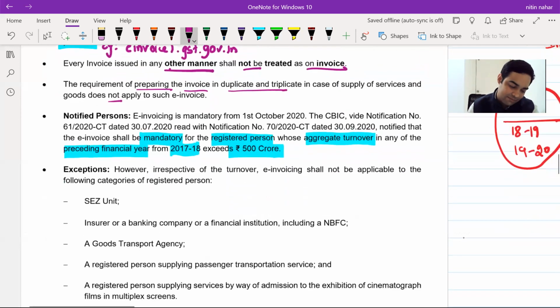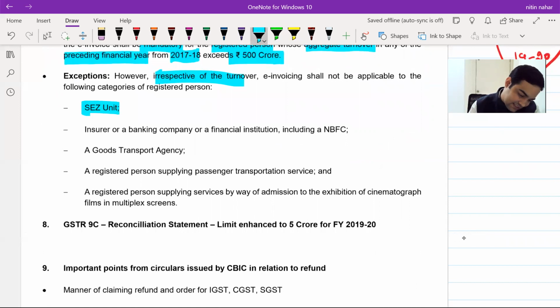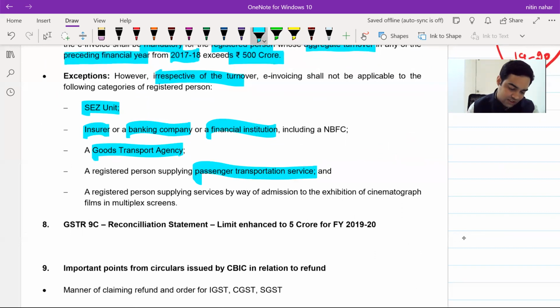Then we have seen who are the persons. It's not e-invoice like electronic invoice. It's just an additional authentication. Okay. However, irrespective of the turnover, it will not apply for the following: SEZ unit, insurance company, banking company or a financial institution, goods transport agency, person supplying passenger transport service, or multiplex cinema, admission to a cinematographic film in multiplex screens. A clear yes.